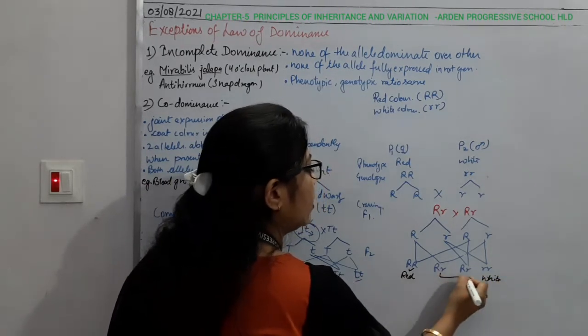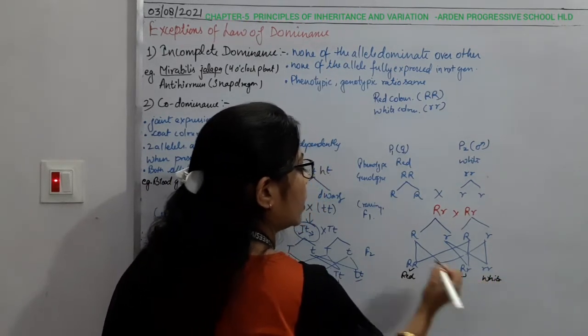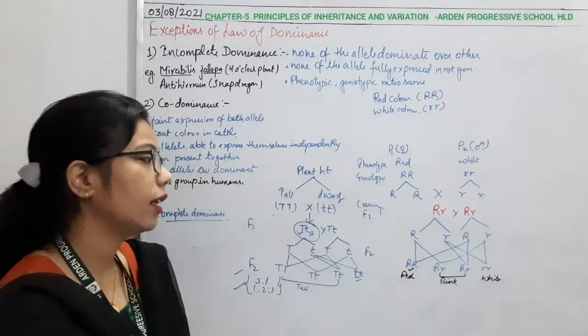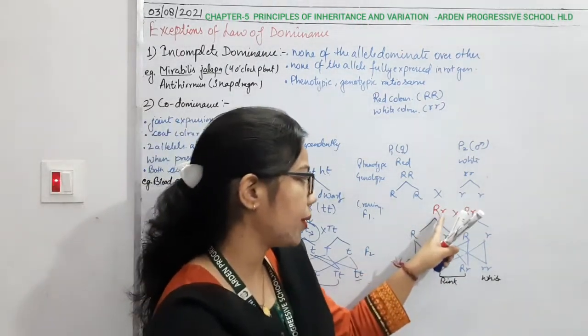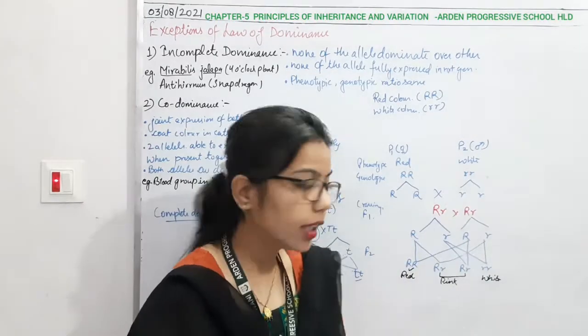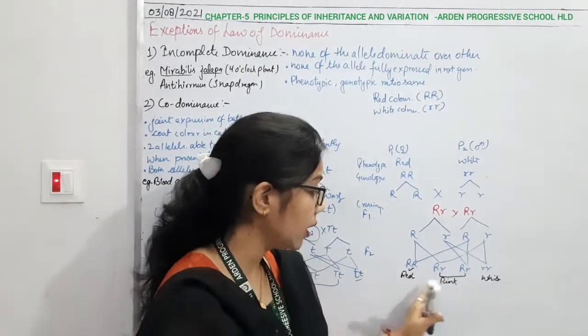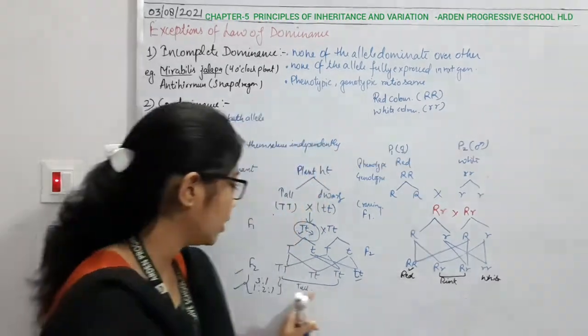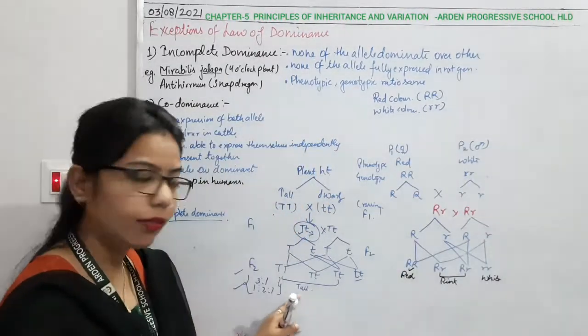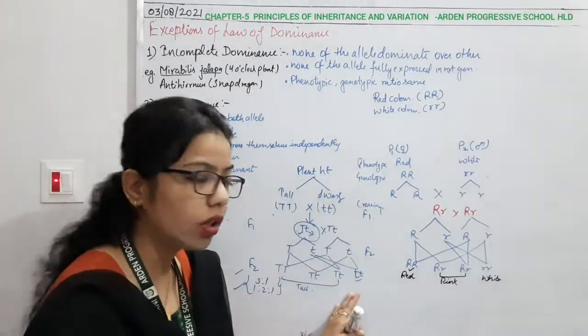Okay, and these two indicating what? Now these are pink in color. Always, this capital R, small r, what is it indicating? It is indicating the intermediate state. Okay, it is not going to indicate the red color, which we have done here. All the tall ones, whether it is a homozygous condition or heterozygous condition.